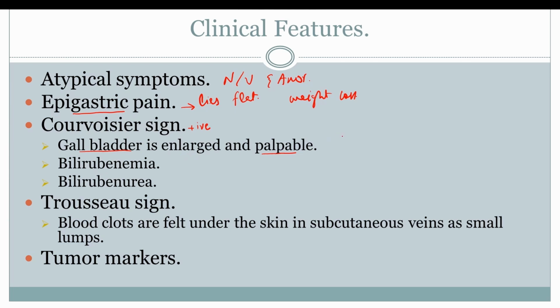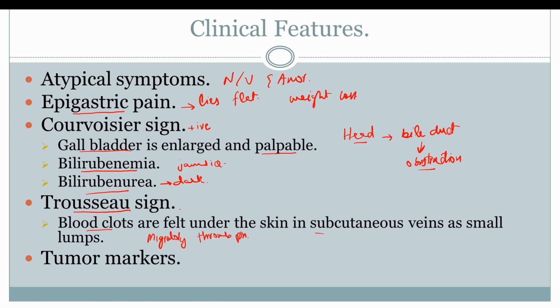This happens when the adenocarcinoma is present in the head of the pancreas and compresses the bile duct, resulting in obstruction. This leads to elevation of bilirubin in blood, or bilirubinemia, resulting in jaundice. Bilirubin is also excreted through the urine, which is known as bilirubinuria. There is also formation of blood clots in the subcutaneous veins, which appear and disappear frequently. This is known as migratory thrombophlebitis, also known as positive Trousseau sign.